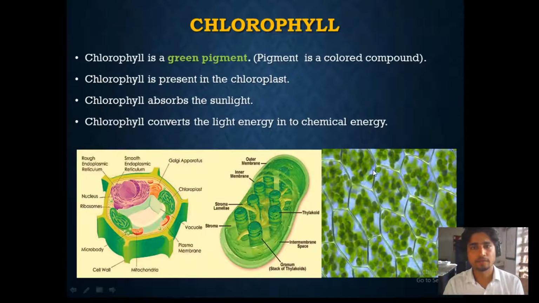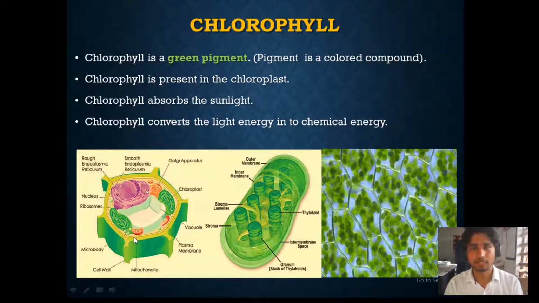We are going to understand further about this chloroplast. This chloroplast is green in color because of chlorophyll. So all plants are green because of the chlorophyll, and this chlorophyll is present inside the chloroplast. Chlorophyll is a green pigment, and pigment means it is a colored compound. The chloroplast is a cell organelle which is present only in the plant cell.